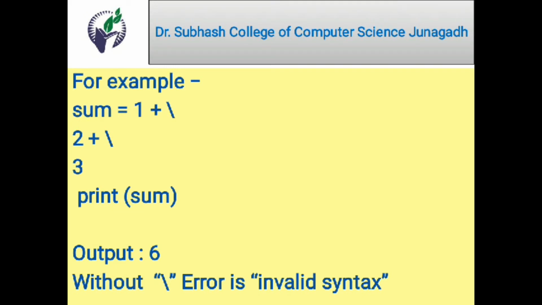Why? Because it is an invalid expression. 1 plus what? Same way here also, 2 plus, there is no meaning of this 2 plus. Here 3, that has meaning, but here we will get erroneous syntax for 1 plus what, that it is not able to understand. 2 plus what, it can't understand, so it will be an error, invalid syntax. And for the correct execution of this program, we must use the line continuation character, that is backslash.